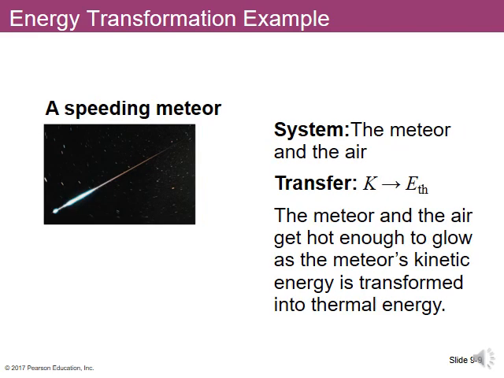Finally, let's look at it on a bigger scale, a speeding meteor. In this case, our system is the meteor in the air. As the meteor goes through the atmosphere of the Earth, its kinetic energy is turned into thermal energy because of friction with the air, drag forces as it moves through the air. And that slows it down. And where does that energy go? Well, it turns into thermal energy, heating up the meteor and the air around it. It's usually hot enough for it to glow, and that's what we see in the sky as a shooting star.